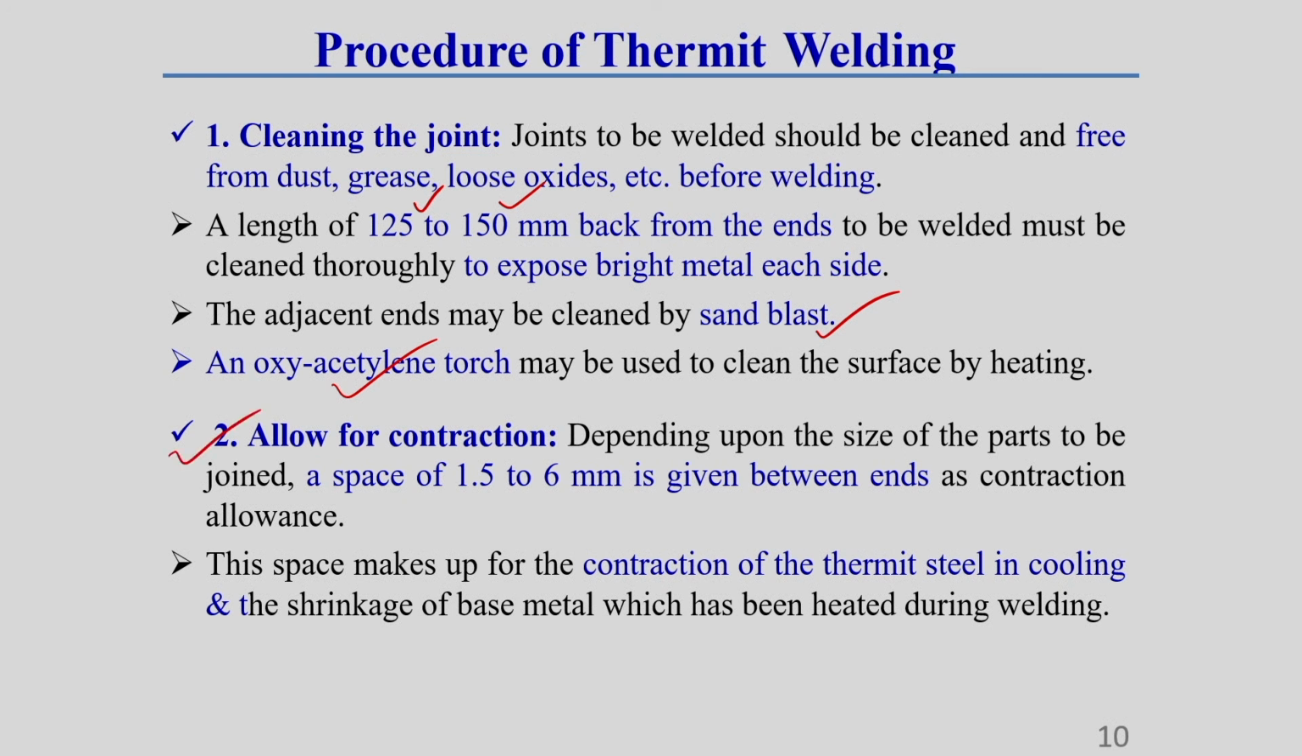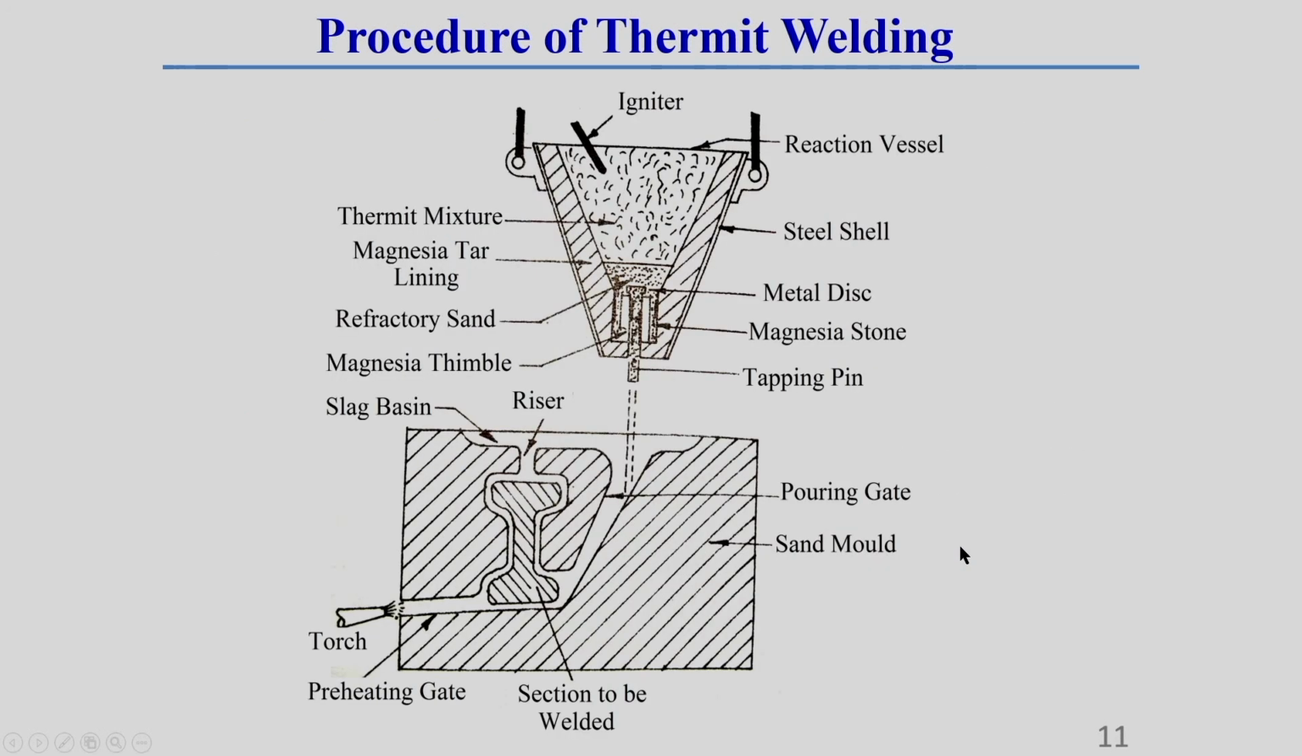Then allow for contraction, as I have already told you. Depending upon the size of the part, this contraction space is within a range of 1.5 to 6 millimeter. This contraction allowance, that means this gap, is provided due to cooling of the thermite steel and also shrinkage of the base material. I have already shown this in the previous slide, in the details of the thermite welding process.